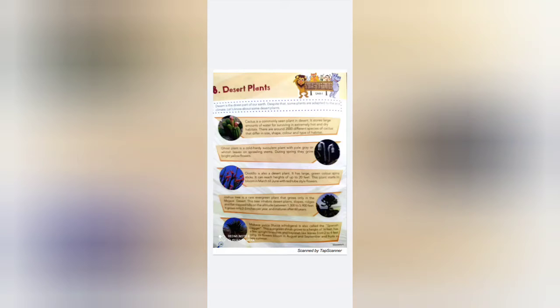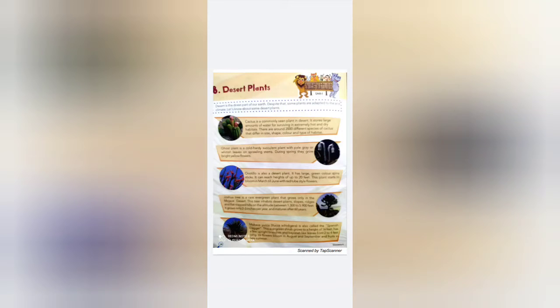There are around 2000 different species of cactus that differ in size, shape, color and type of habitat. It means there are 2000 different varieties of cactus, which differ from each other in size, shape, color, and their types of habitats.